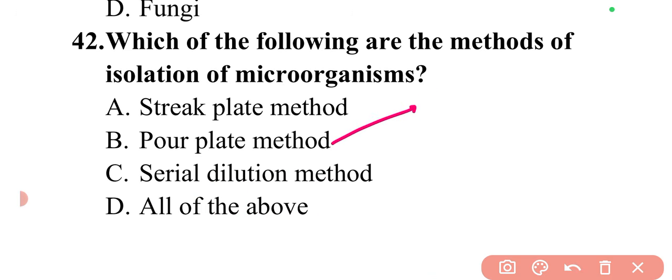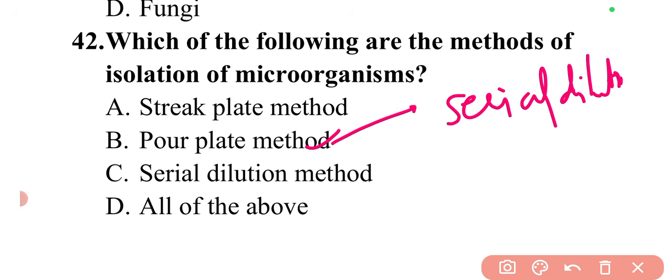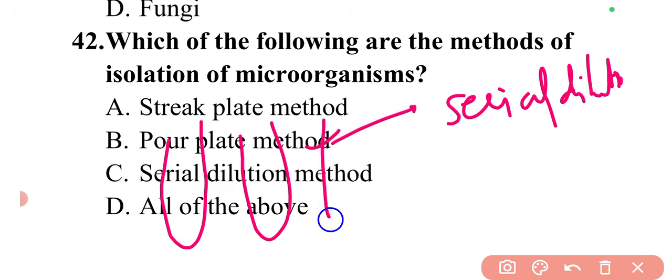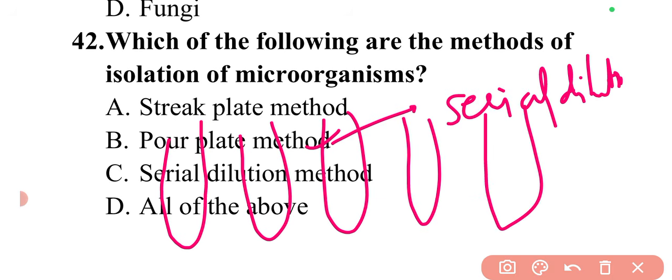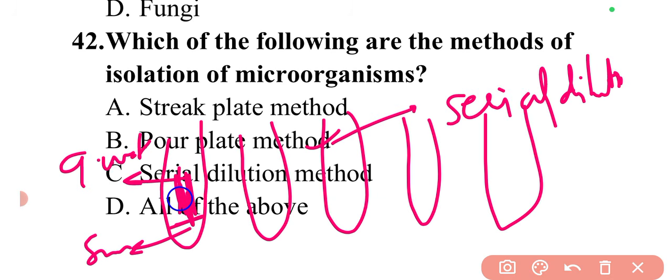Now coming to the second method, that is the pour plate method. In the pour plate method, simply the pouring is done, and in order to obtain the pure culture by isolation, we need to do the serial dilution. What is serial dilution? Serial dilution means we have different test tubes. Here we add 1 ml of sample, and the other 9 ml will be distilled water. We mix that. So this is the primary dilution.